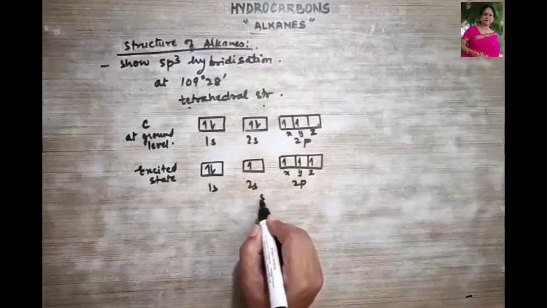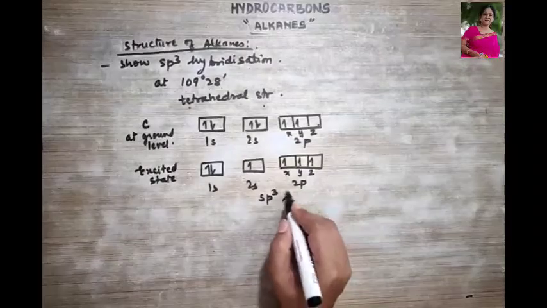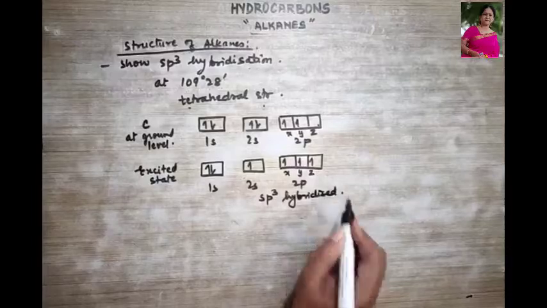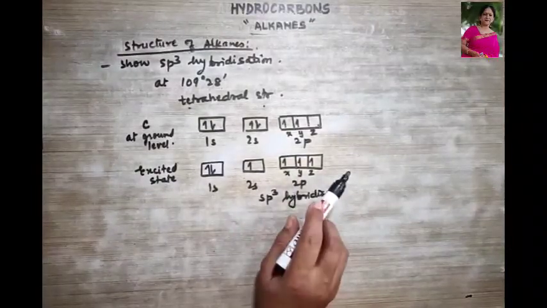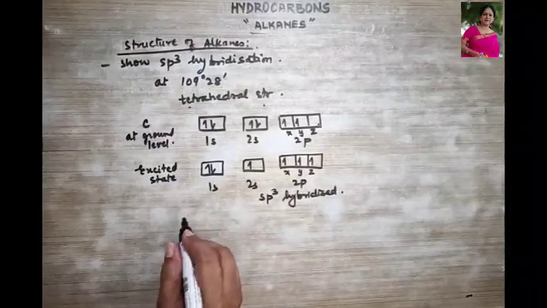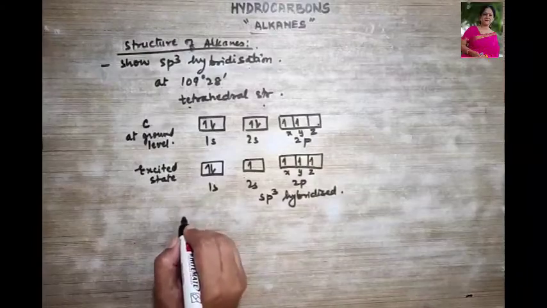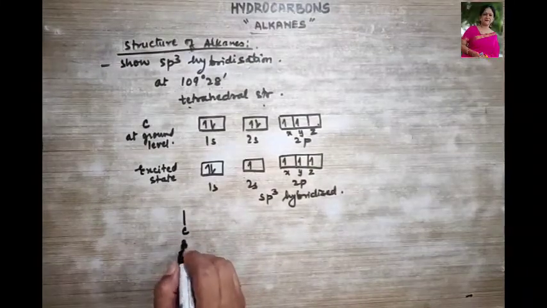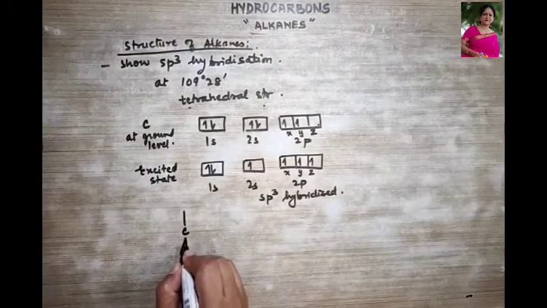So this is sp3 hybridized. Is this point clear? It is sp3 hybridized. Now let us look at the structure of this methane. I'll first draw over here to show you, and then I'll explain about all these.